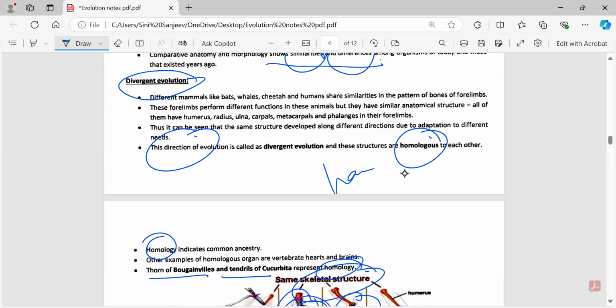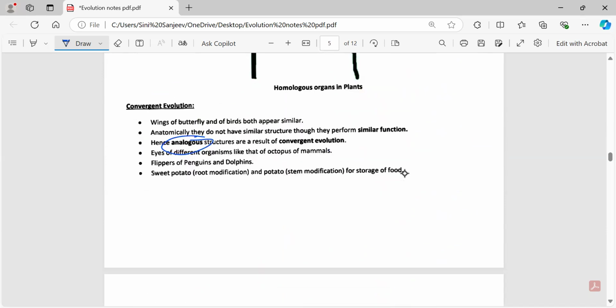And what is divergent evolution? Divergent evolution means it's an evolution by which the related species will become less and less similar, so that they can survive or adapt to different as well as new environmental conditions. And hence we say that homology indicates what? Common ancestry.